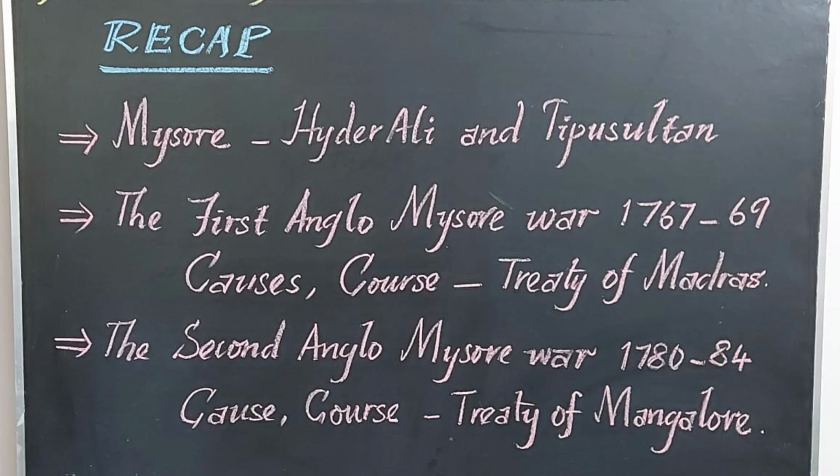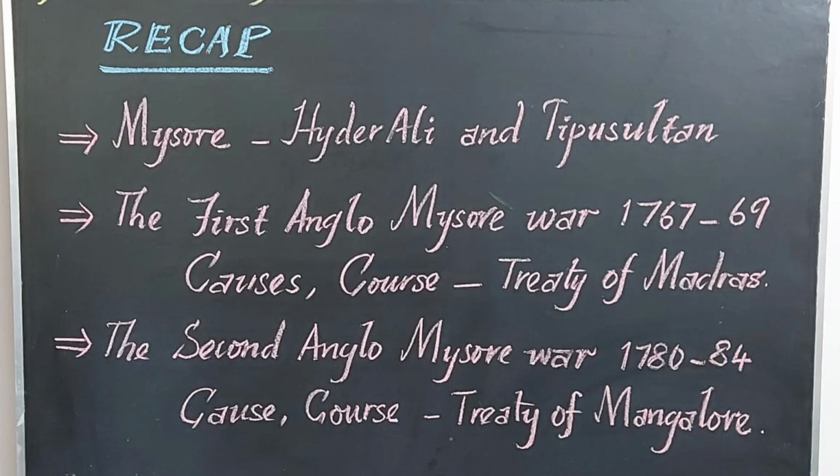That was the main cause for the second Anglo-Mysore War. In the Treaty of Madras, the English promised to help Hyder Ali. But the second Anglo-Mysore War happened in 1780 to 84. The main reason was that when the Marathas attacked Hyder Ali in 1769, the English did not come forward to help him. Also the British captured Mahe, which was a French settlement. So these were the two important reasons for the second Anglo-Mysore War, which happened in 1780 to 84.